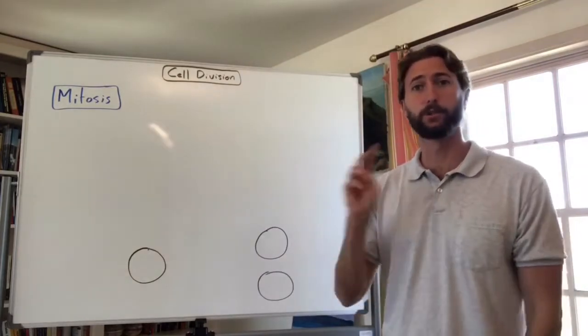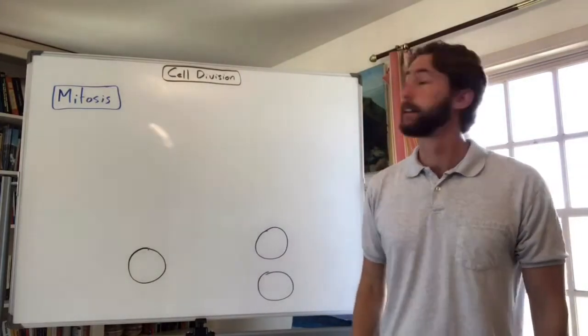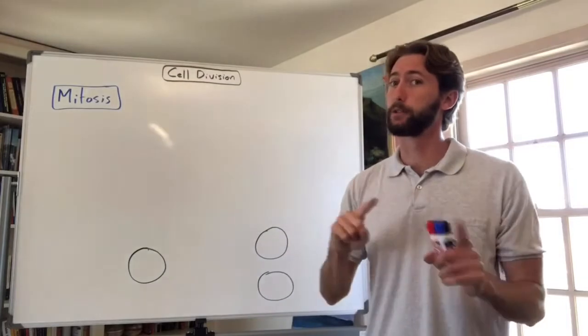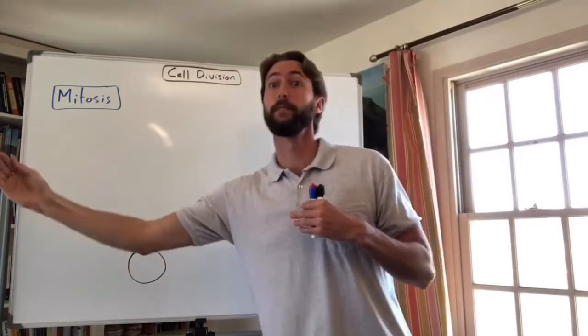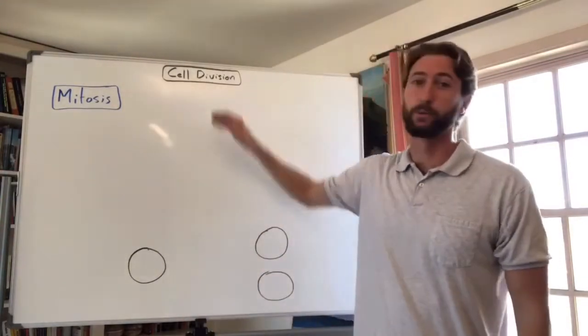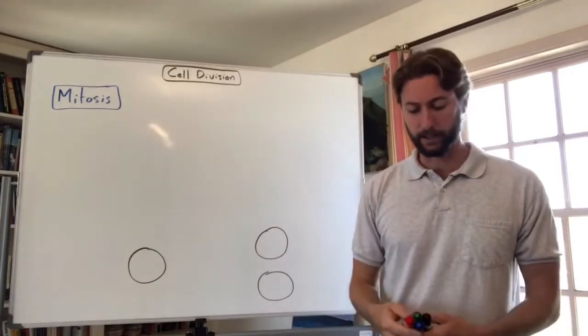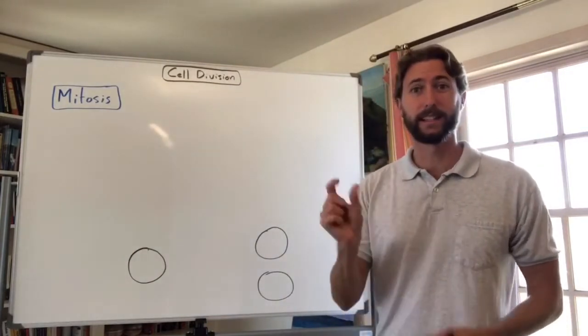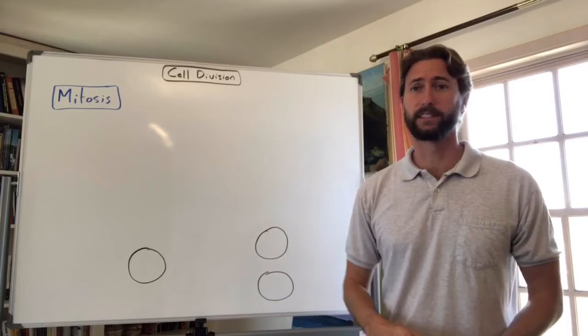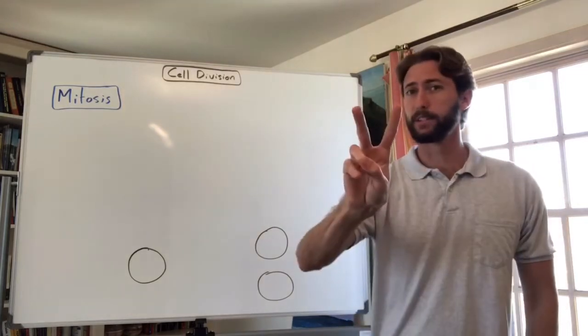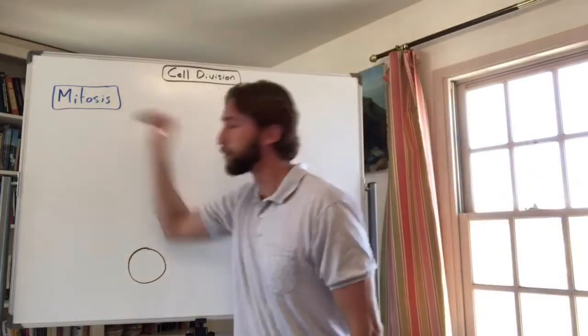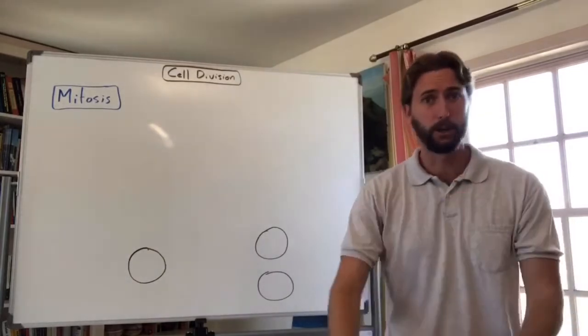No, but really, the reason we're shooting two videos in the same day is because the last video was on asexual and sexual reproduction, and this is kind of an extension of that video, because we're going to be talking about cell division, which you can think of kind of as reproduction, right? So remember, cells are living things and they reproduce. A characteristic of all living things is they reproduce. So we're going to talk about two types of cell division today. We're talking about mitosis and we're talking about meiosis, all right?